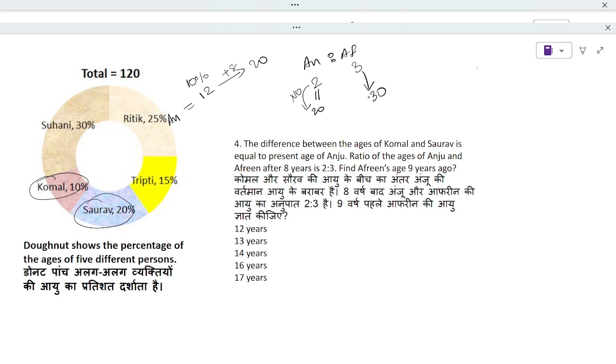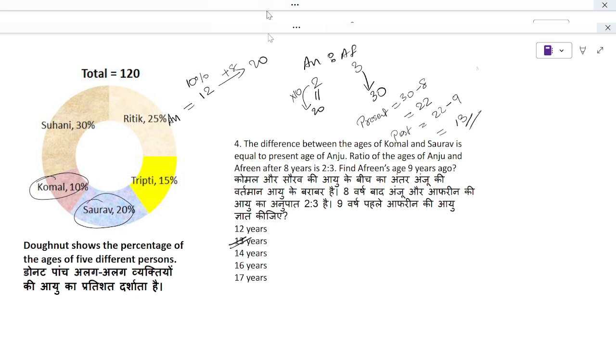Now this 30 is in the future, 8 years hence. So the present age will be 30 minus 8, which will give us 22. Now 9 years ago means past. Then 22 minus 9 will give us 13. So 9 years ago, Afrin's age was 13 years.